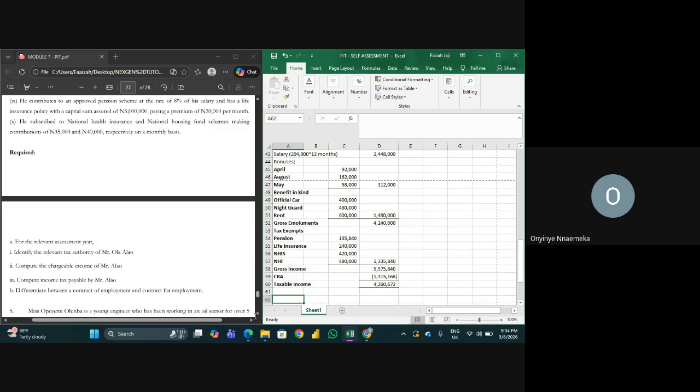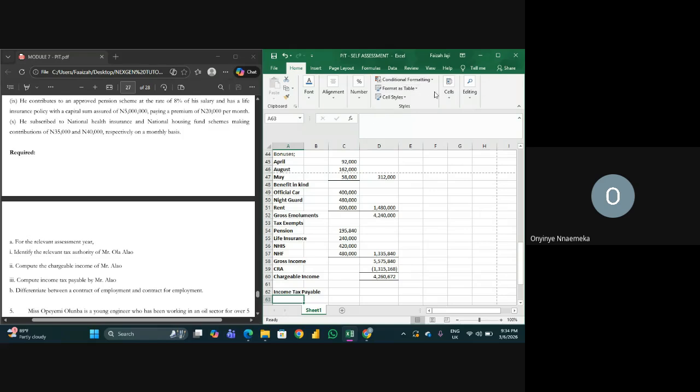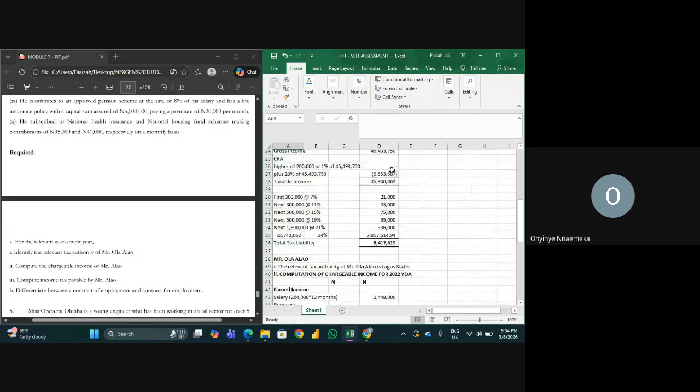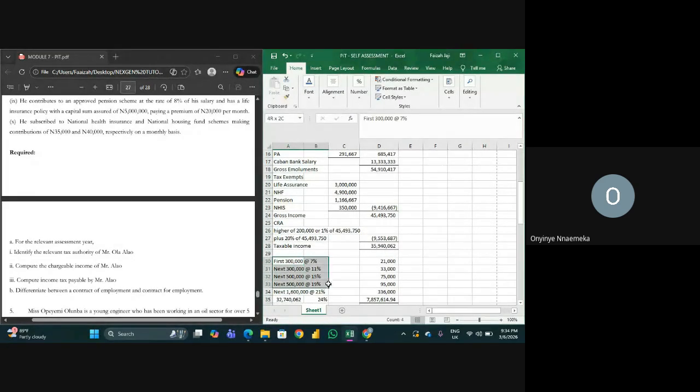Sorry, let me write chargeable income so people will not be confused. It's the same thing, but let me write what is in the question. Then we have income tax payable, that's the last question. Let me copy this tax payable.